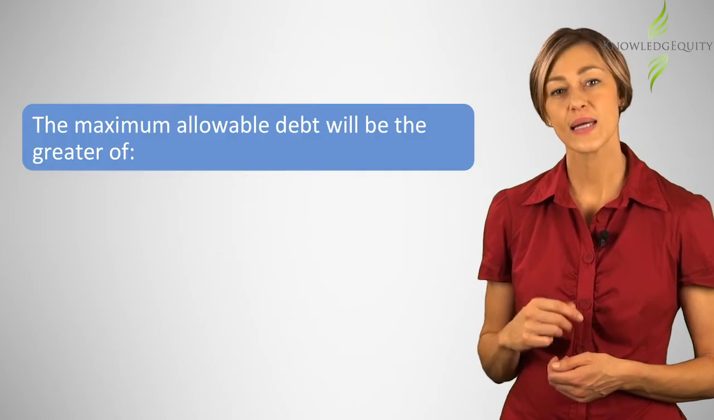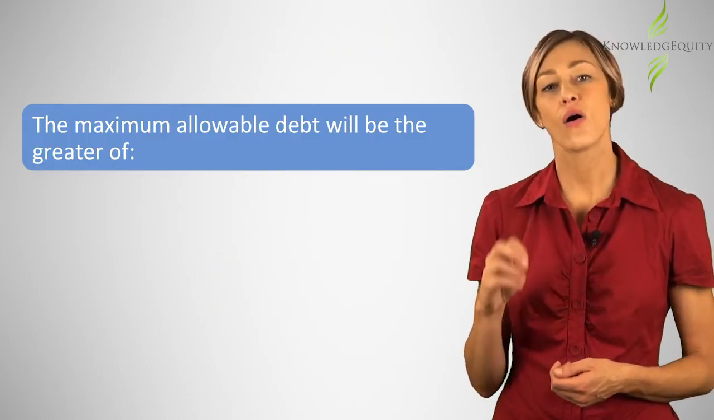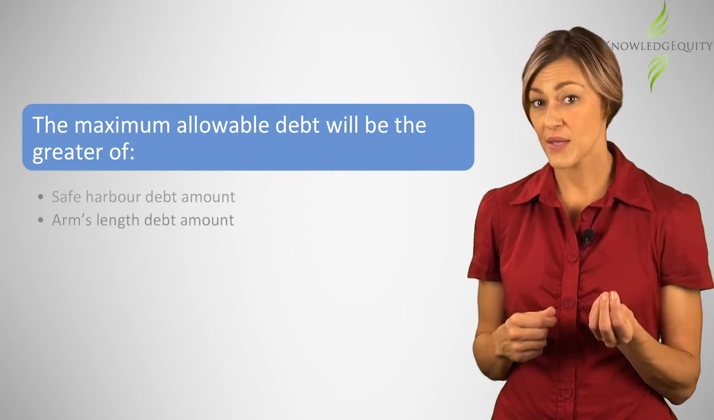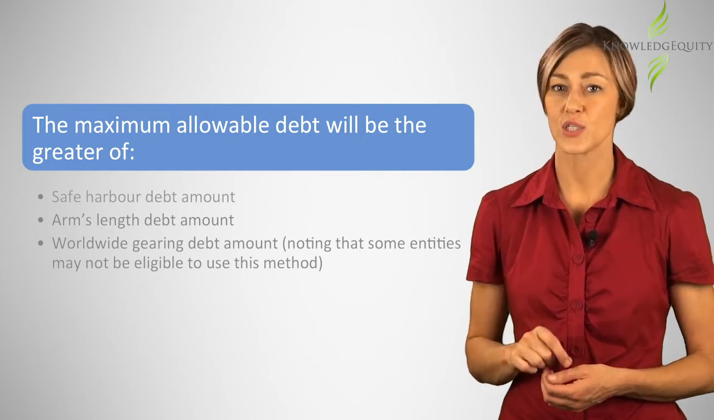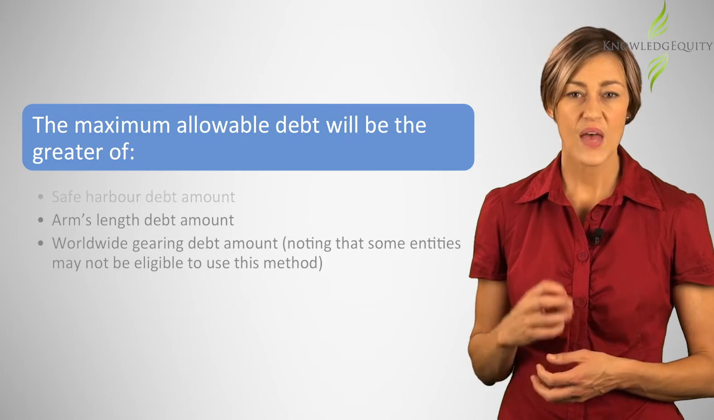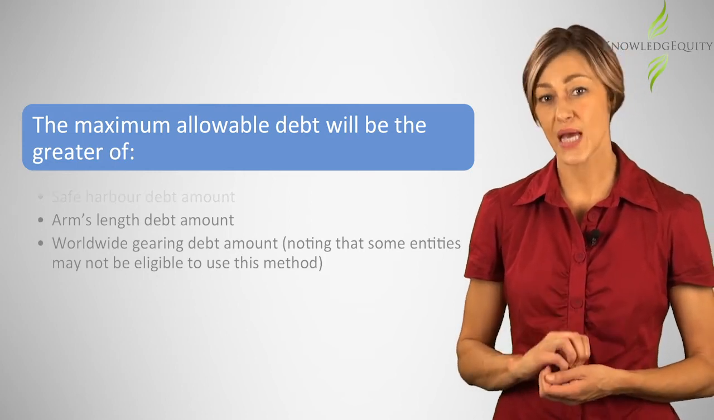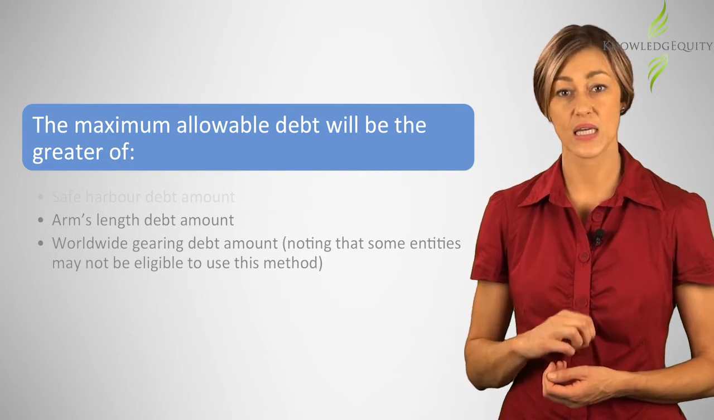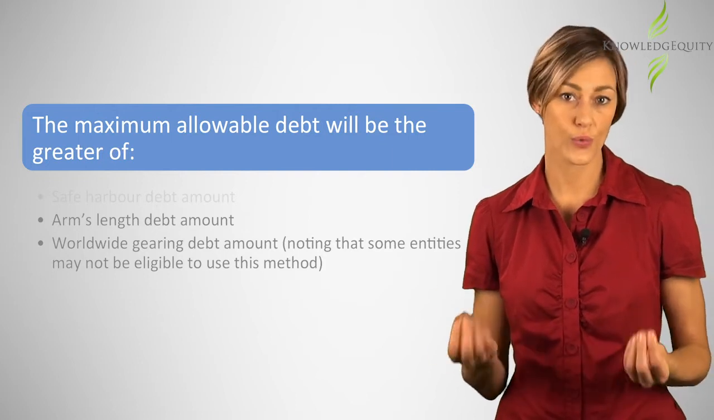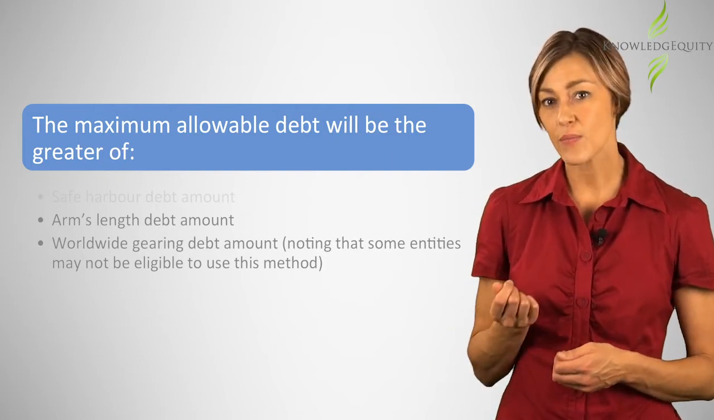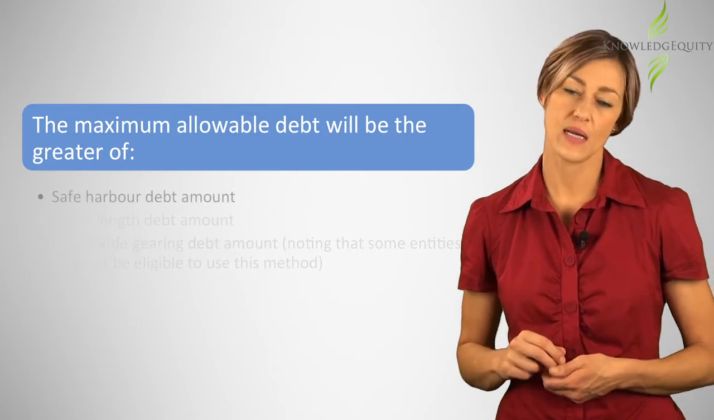So, as we have a cross-border investment, we now need to consider if the adjusted average debt exceeds the maximum allowable debt. The maximum allowable debt will be the greater of the safe harbour debt amount, arm's length debt amount, or the worldwide gearing debt amount, noting that some entities may not be eligible to use this last method. The second and third methods place the onus on the taxpayer to establish that either the debt financing is normal or that the Australian gearing does not exceed the ratio for the entire controlled group. In this clip, we are only going to consider the safe harbour debt amount.